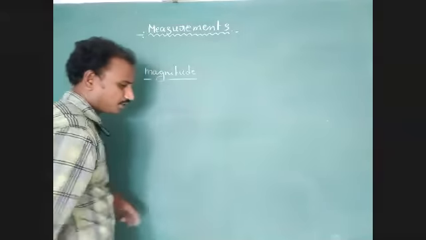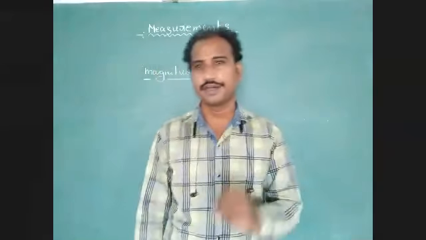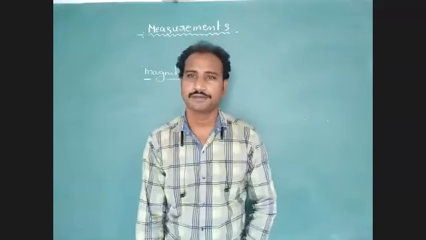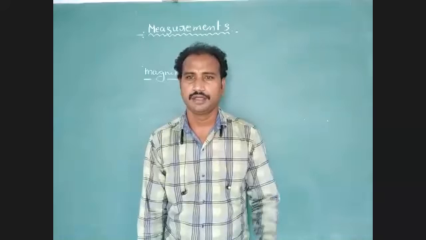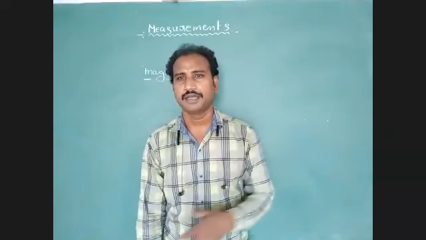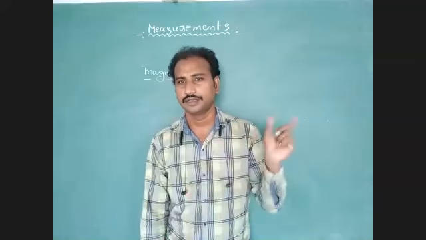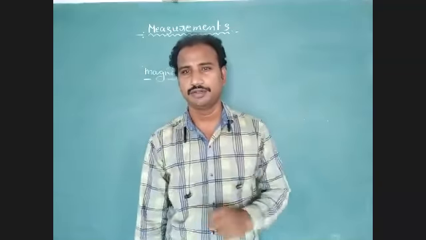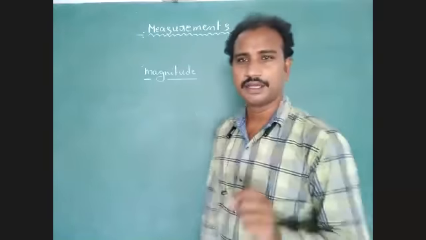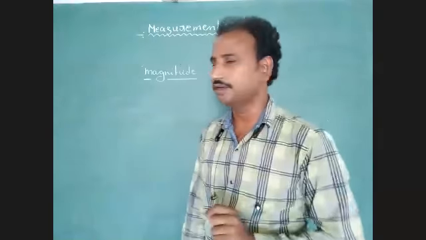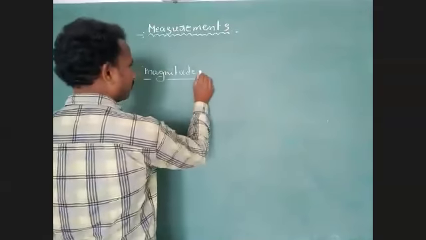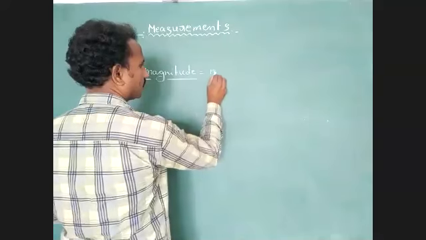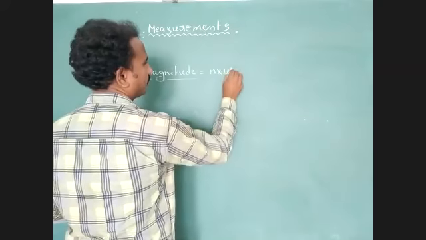Okay, magnitude. Magnitude means the quantity of a physical quantity. Generally, we can explain it as the product of numerical value and unit. Magnitude means the product of numerical value and unit.